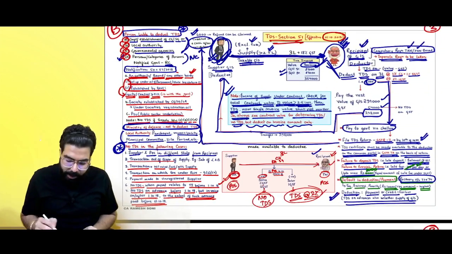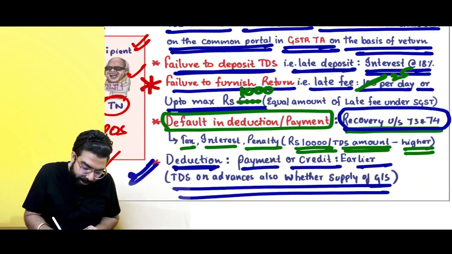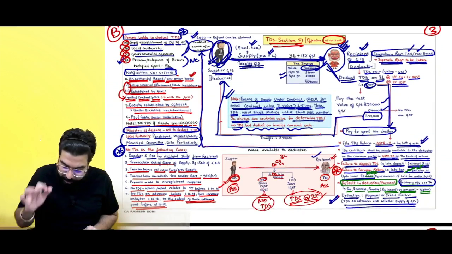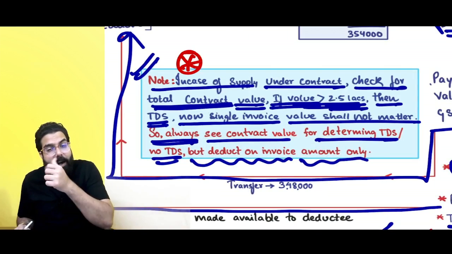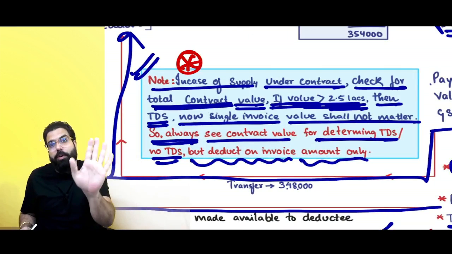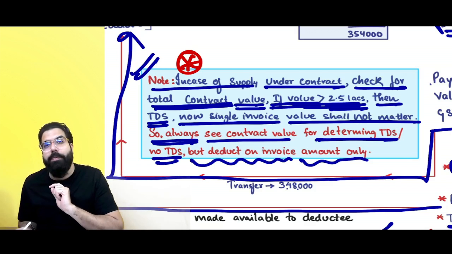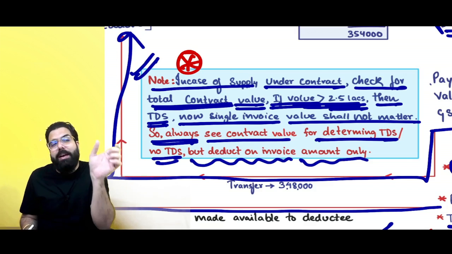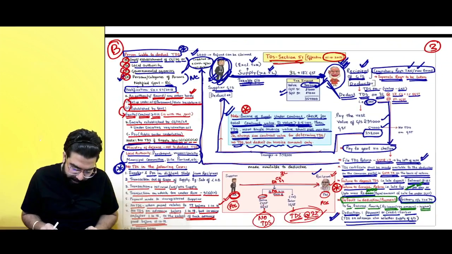Point is clear. Remember for your exam, number one, the TDS late fee has been reduced. This I want you guys to remember. Secondly, sir, always remember they will show you contract value and they will show you invoice amount. Sir, if the contract value is greater than 2.5 lakh, now whenever every invoice related payment is done, TDS will be deducted. Yes, sir. Point is clear.